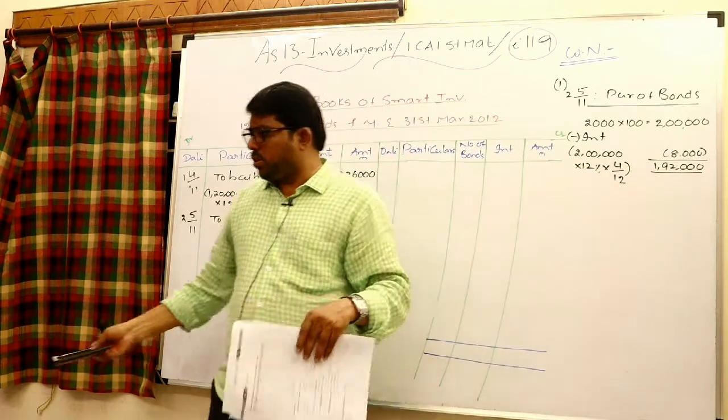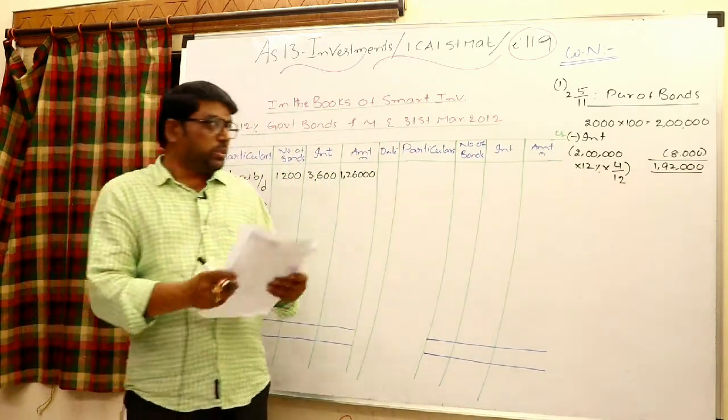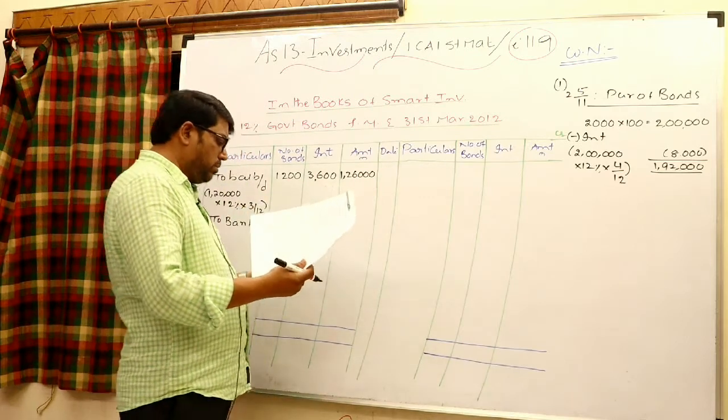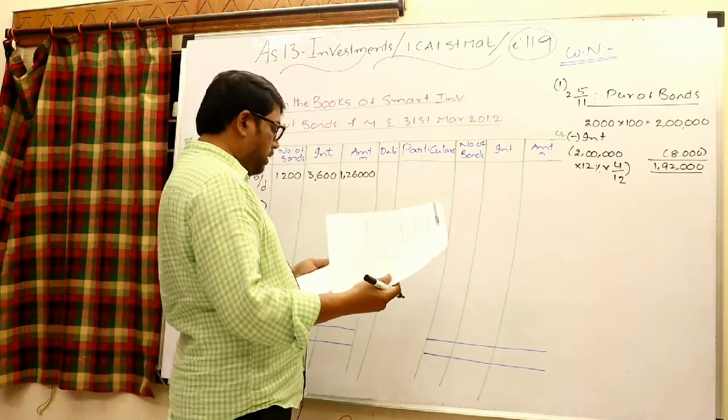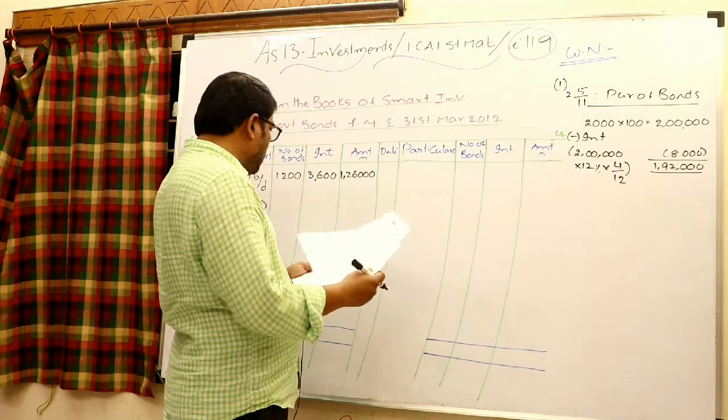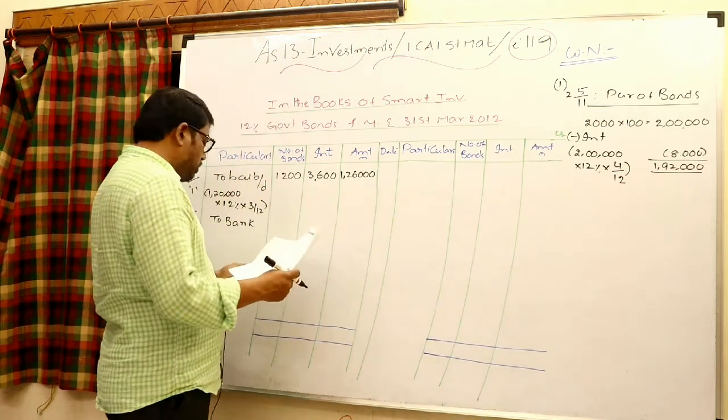1,92,000 we can pay towards cost of investments. Okay, write that in the 1,92,000 as cost of investments. So write in the to bank.